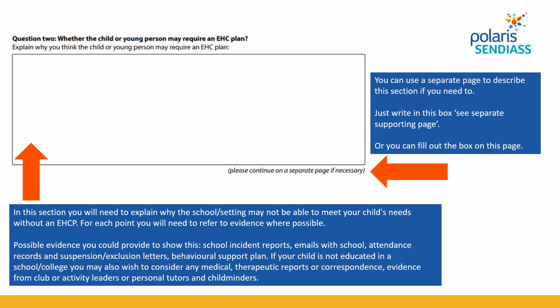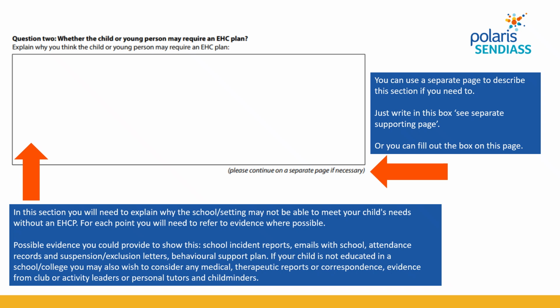And for each point that you refer to, you should be able to show some evidence where possible. So you may, for instance, be saying, the school have been working really closely with us, and we have had SEN support plans in place and gradually increased support, but in spite of that, my child still has unmet needs, and the school are at the point where their resources don't enable them to meet those needs anymore.